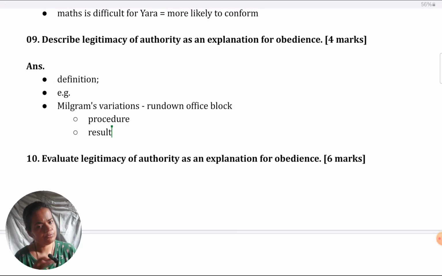So again, this goes to support legitimacy of authority. What other possible points are there? I'll just tell you orally. You could contrast it from any other explanation. You could say why it is different from another explanation.